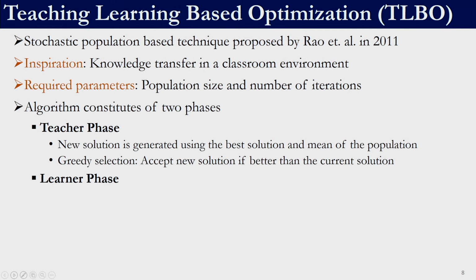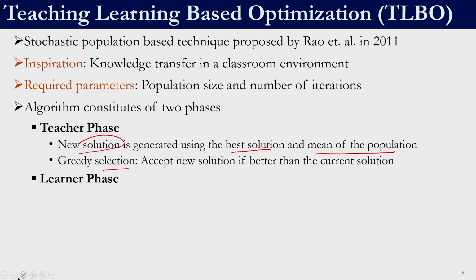In the teacher phase, we will be generating a new solution using the best solution available so far and the mean of the class, or the mean of the population. In TLBO, the population is also known as the class, right? And then we will employ a greedy selection strategy, right? In the greedy selection strategy, we will see if the new solution which we have generated is better. If this new solution is better, we will bring that solution inside the population and eliminate the solution which was used to generate this new solution.